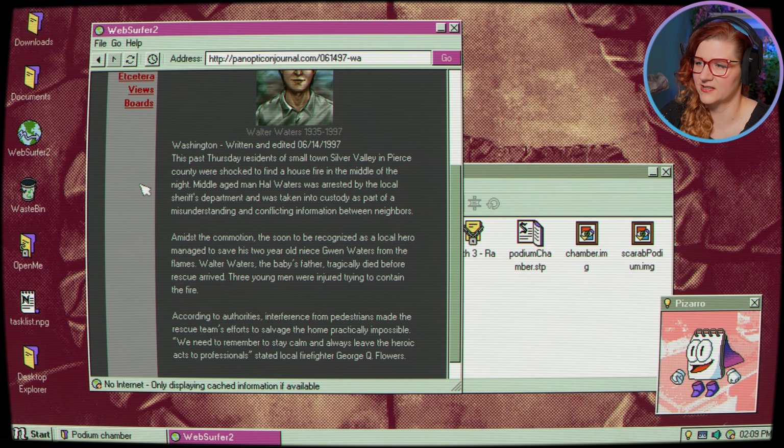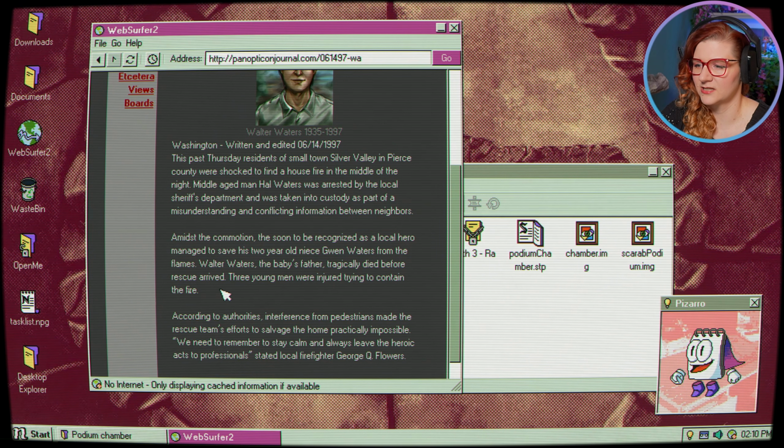This past Thursday, residents of small town Silver Valley in Pierce Country were shocked to find a house on fire in the middle of the night. Middle-aged man, Hal Walters, was arrested by the local sheriff's department and was taken into custody as part of misunderstanding and conflicted information between neighbors. Amidst the commotion, the soon-to-be-recognized as a local hero managed to save his 2-year-old niece Gwen Waters from the flames. Walter Waters, the baby's father, tragically died before rescue arrived. 3 young men were injured trying to contain the fire.